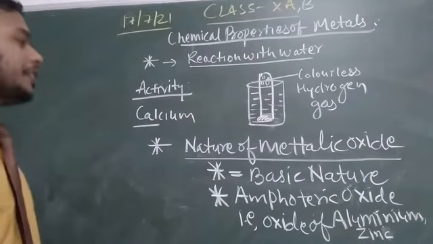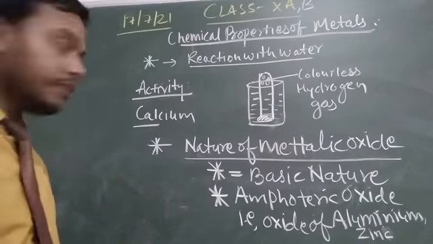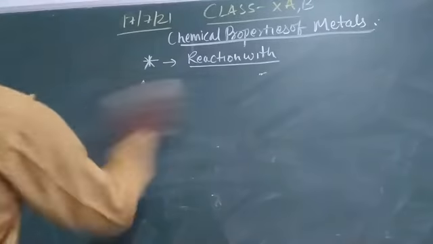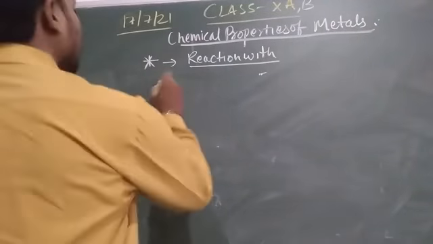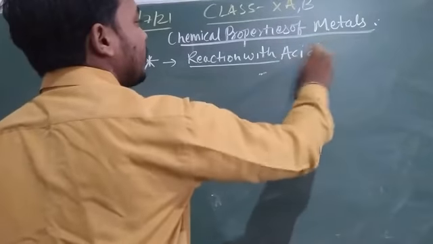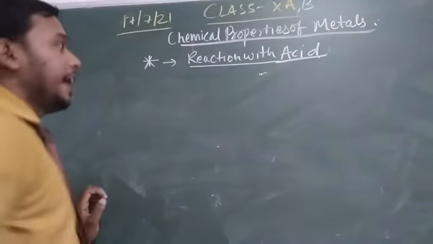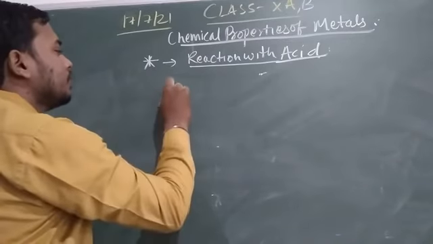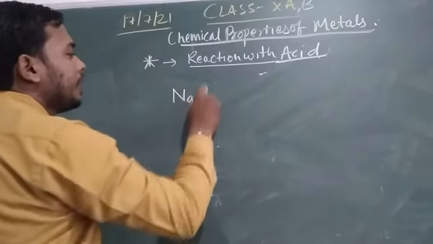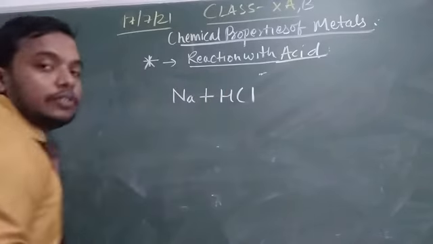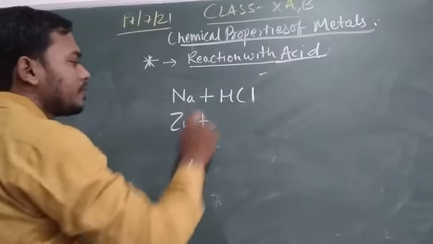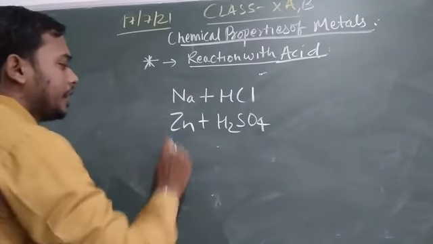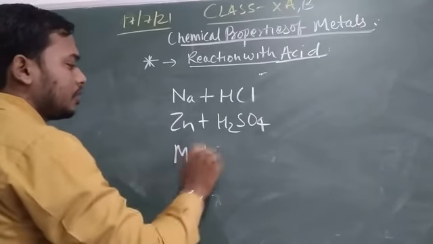Now, reaction with acid. Suppose the metal reacts with acid: Na plus HCl, or Zn plus H2SO4, and Mg plus HNO3.